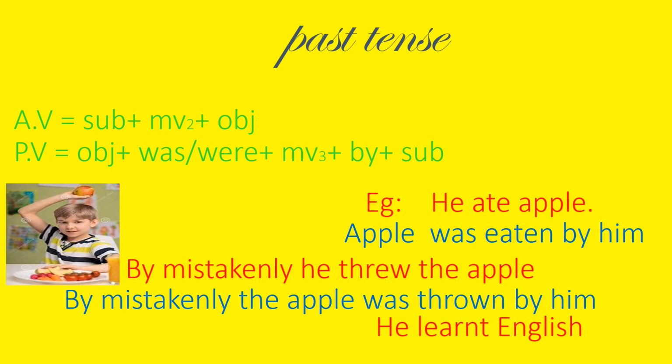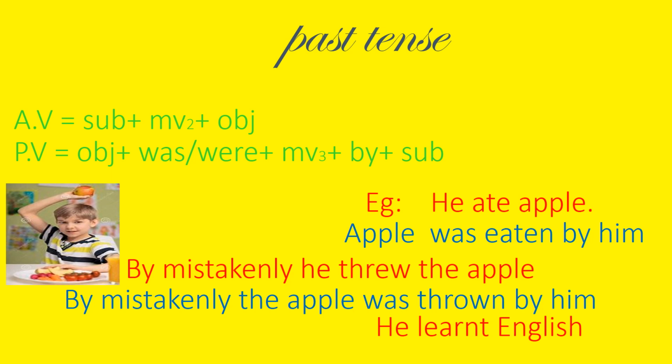And the second one, to confuse you, they give questions like: by mistakenly he threw the apple. You'll tell now, we understood. He is the subject, threw is the verb, the apple is the object.